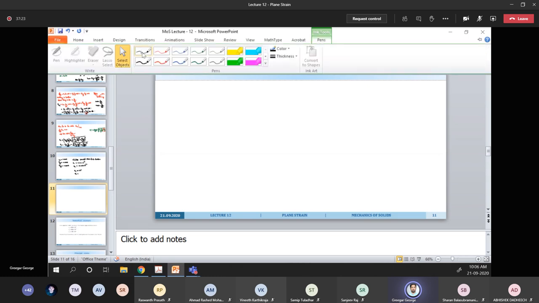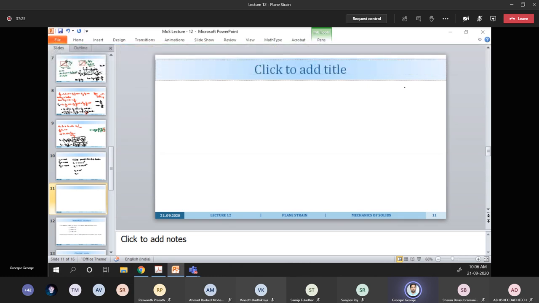Now coming back to this problem again. What the given things are epsilon x, epsilon y, gamma xy, along this plane xy. We try to figure out epsilon x1. Then we can find epsilon y1 just by putting the equation for epsilon x1 at theta plus 90 degree. We obtain this expression, then we can find epsilon y1 by nothing but epsilon x1 at theta plus 90 degree. Then we need to find what is gamma x1 y1.